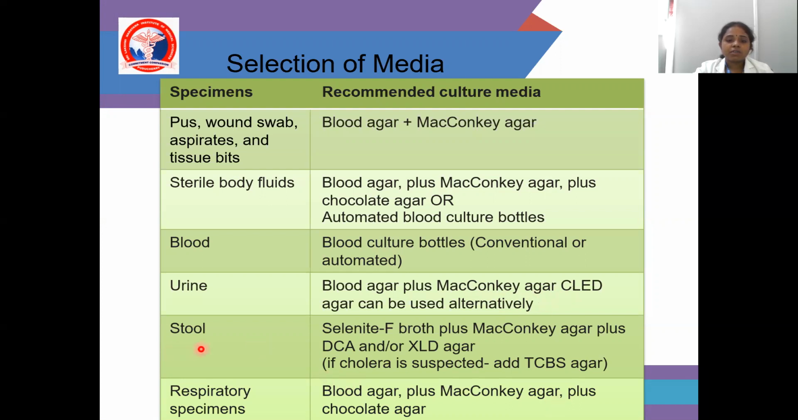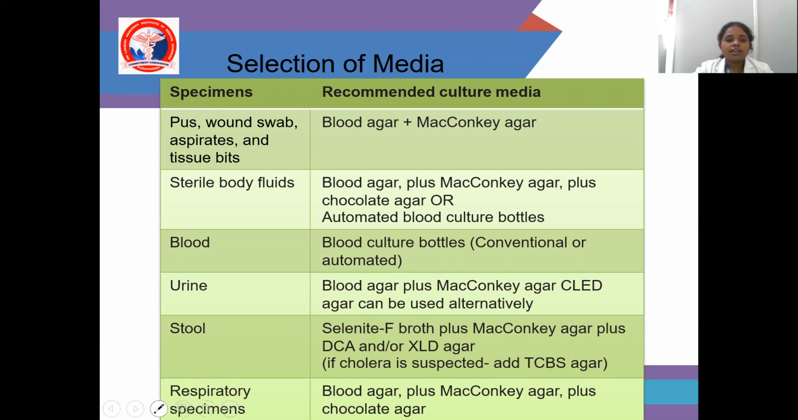Coming to stool specimens, the recommended culture media are selenite broth plus MacConkey agar plus DCA and XLD. That is mainly for Salmonella and Shigella. In selective media, I told you deoxycholate agar is for Shigella and Salmonella. And TCBS is also one of the selective media, for Vibrio cholerae.